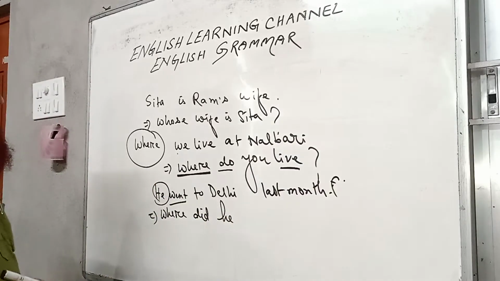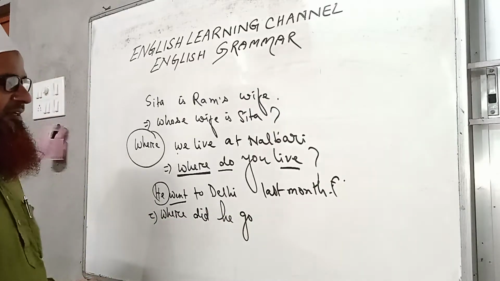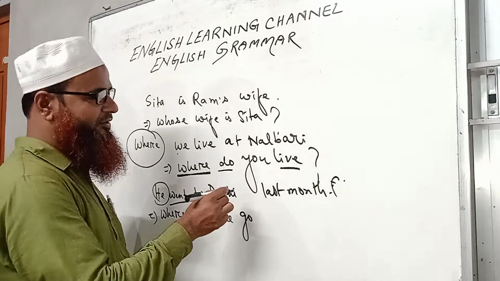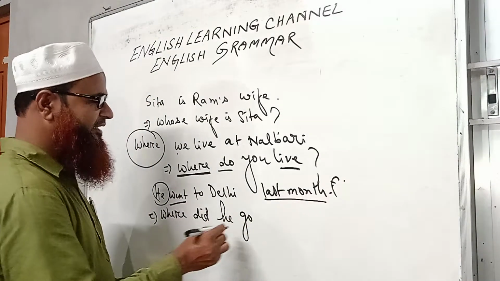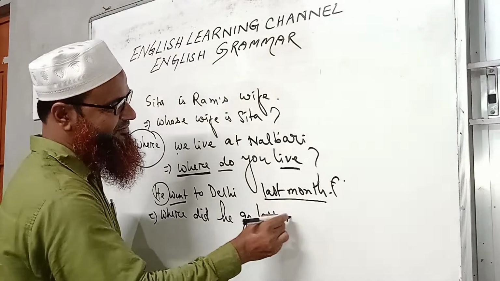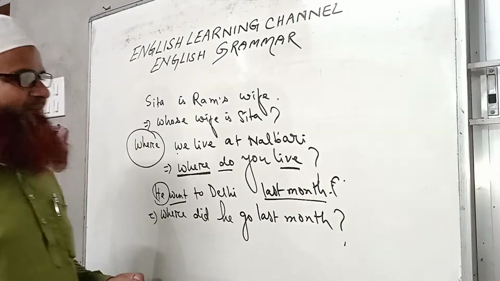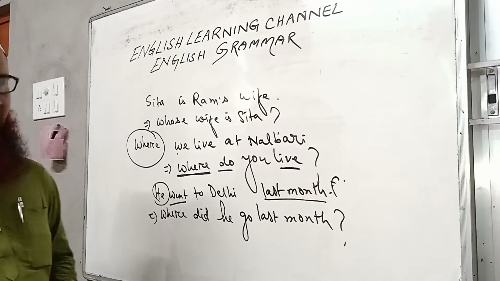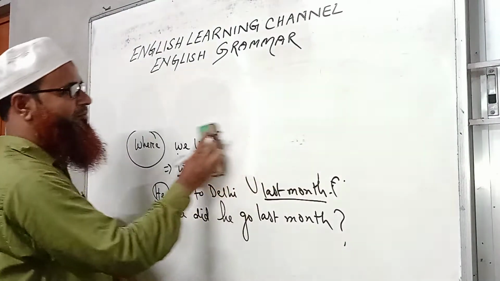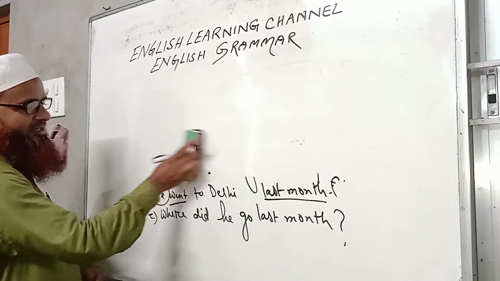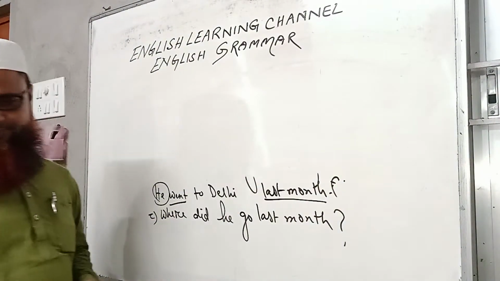Where did he go? Go will become its present tense. And the answer will be Delhi. That is why we have to write last month also. Where did he go? Okay? Clear?